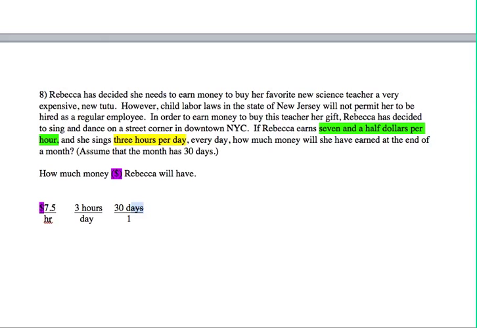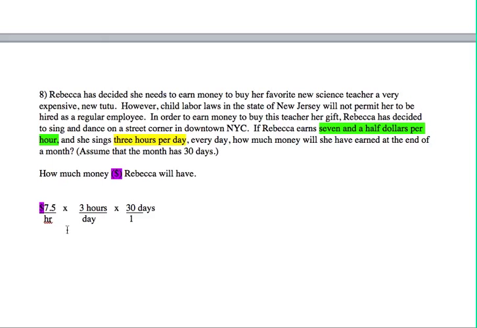So I'm going to go through, and I'm going to put little multiplication signs here. Isn't this so convenient that it works out this way? That if we just read the word problem and pick out the conversion factors and write them as they're stated, that we pretty much have our problem set up for us.